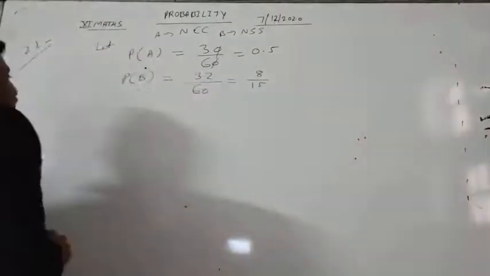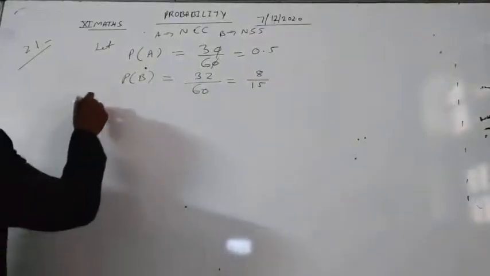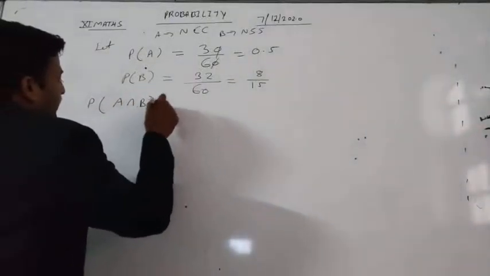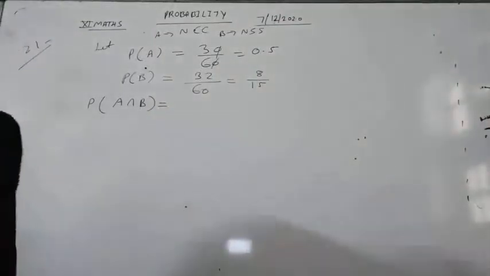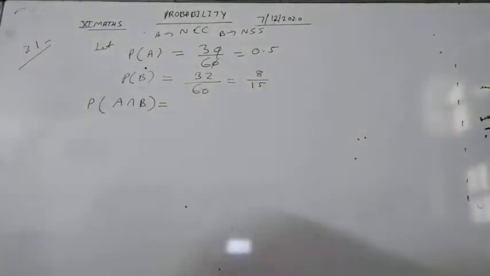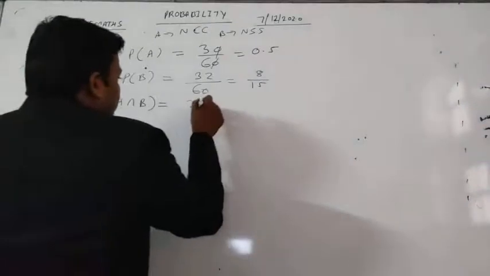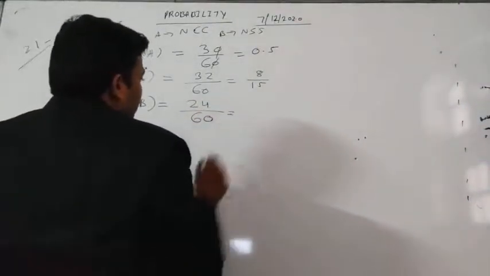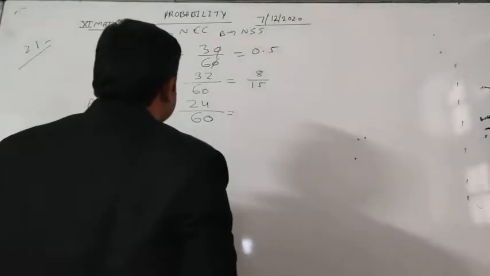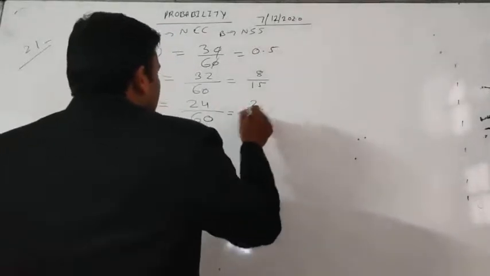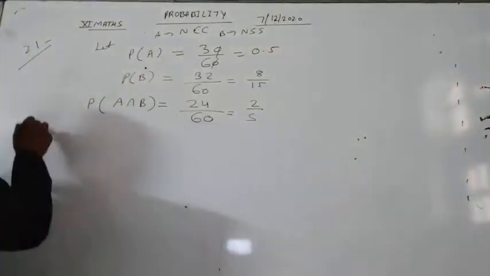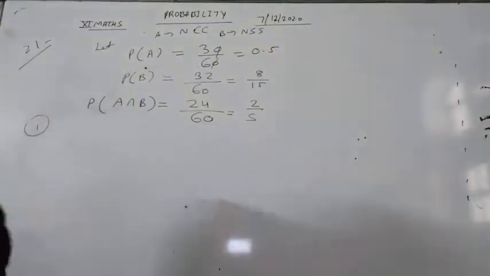Okay. Now the probability of A intersection B, which is given, is 24 by 60. Now the first part is what we have to find out.